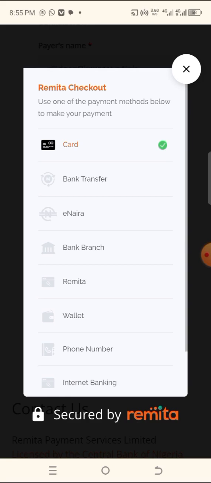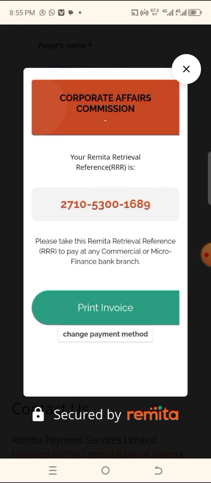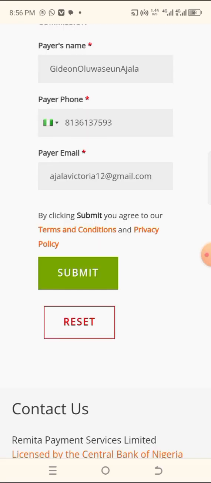So like myself, I prefer using card because it's very fast. But many people prefer using the bank branch. Bank branch meaning that you click on it, and they're going to tell you to go to the bank. You print this invoice and take this invoice to the bank. You fill the teller and you are going to pay. So many people prefer this one, but myself, I don't prefer that one. I prefer the other one.